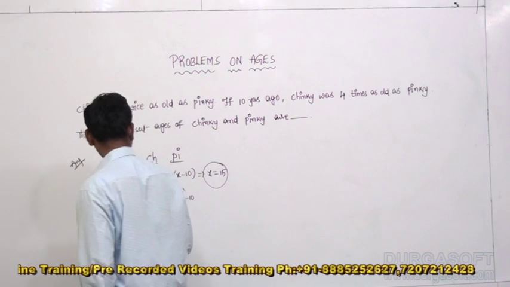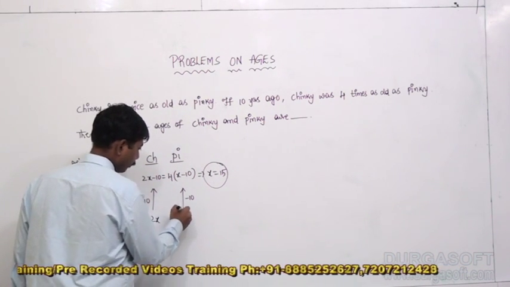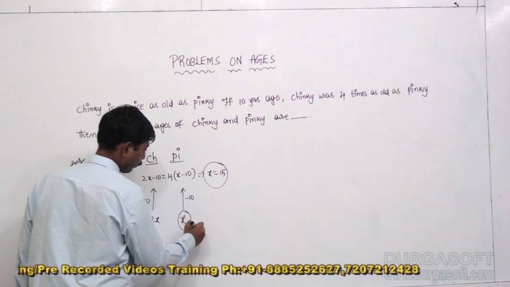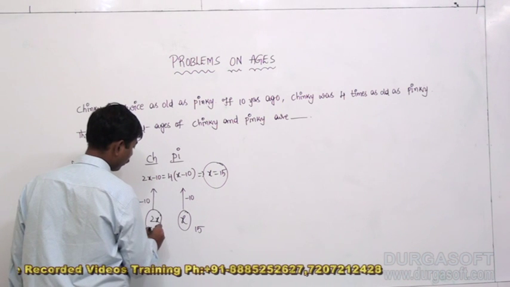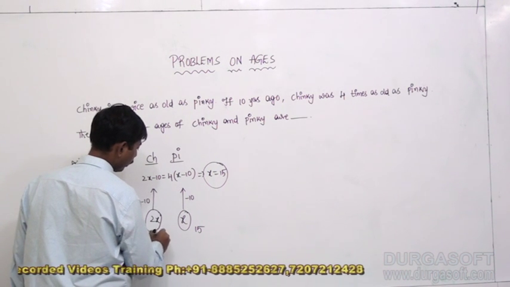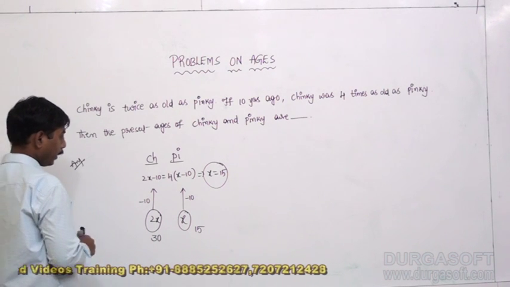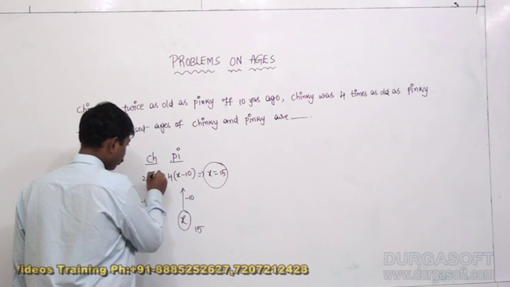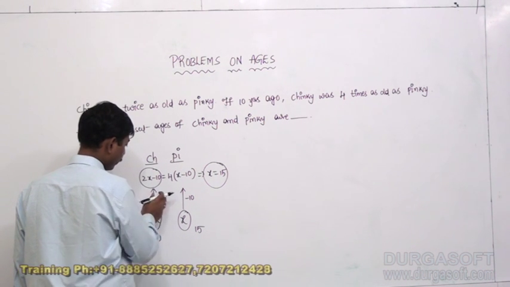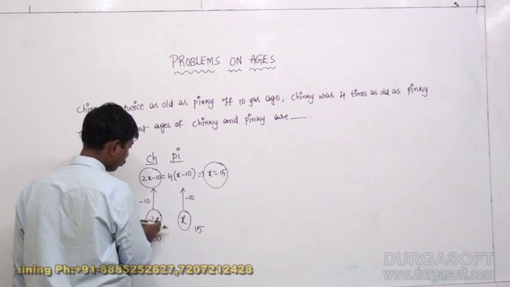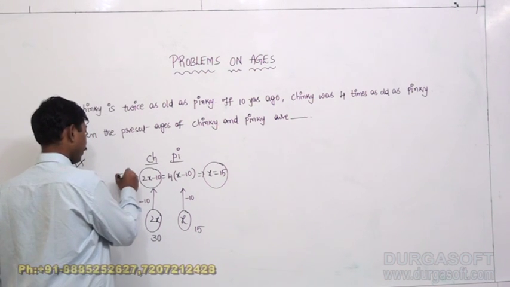x equals 15 means the present age of Pinky is 15, and the present age of Chinky is 30. What about the age of Chinky 10 years ago? Present 30 means 10 years ago, 20.